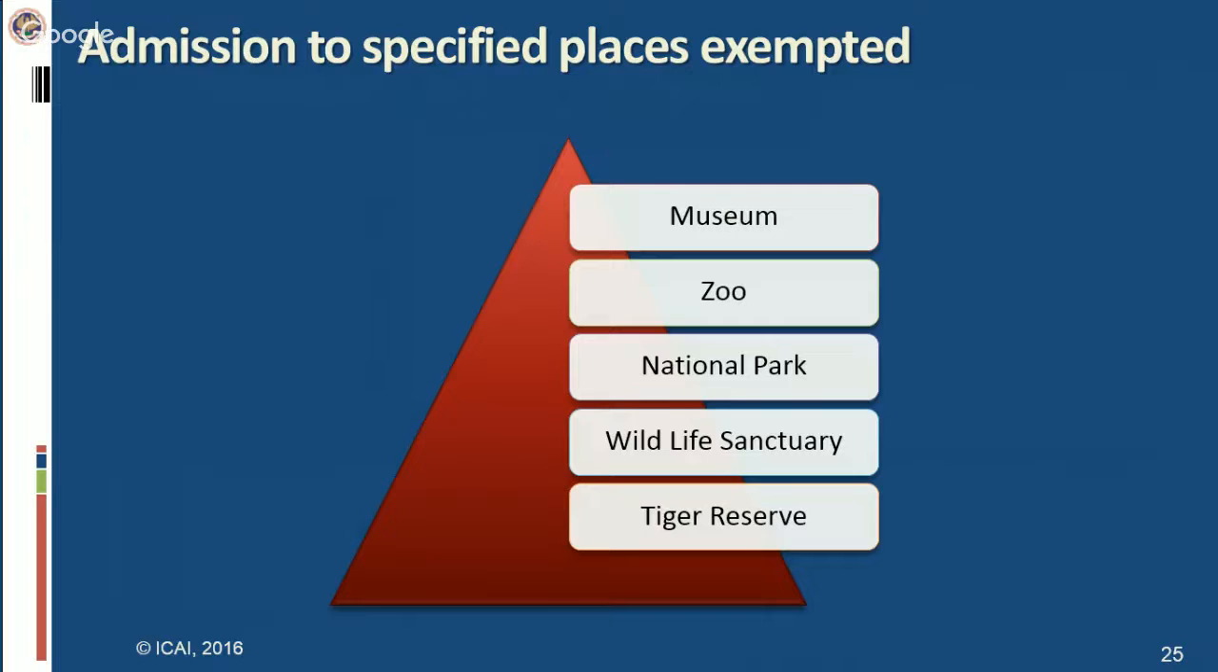National parks and wildlife sanctuaries are places where animals are kept under government-owned lands or in demarcated areas. Especially demarcated areas, the animals are kept in their natural habitat and they are being conserved there. And tiger reserve is for conservation of the tigers. So this exemption has been provided for admission to these particular places: museum, zoo, national park, wildlife sanctuary, and tiger reserve. So entry tickets to all these 5 places will be exempt from service tax. Okay, now let us go through these definitions.